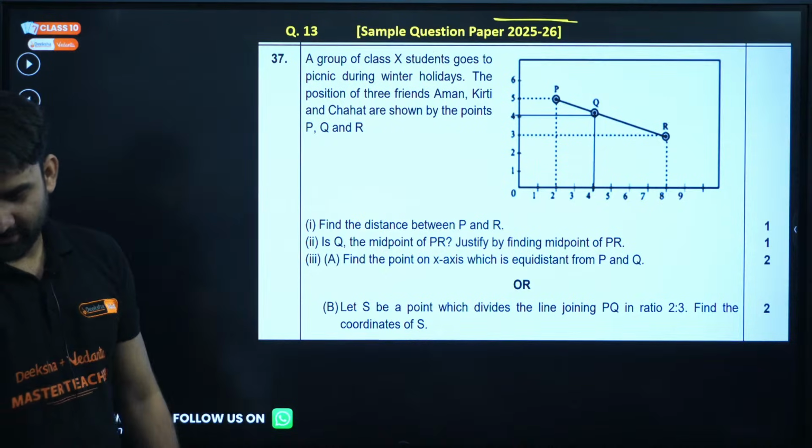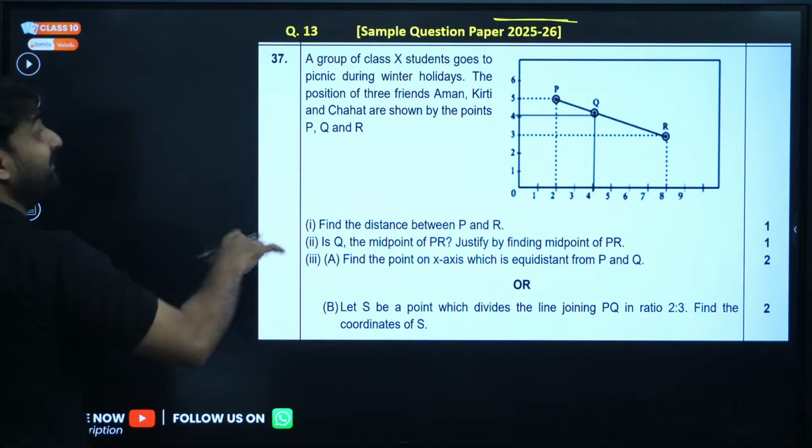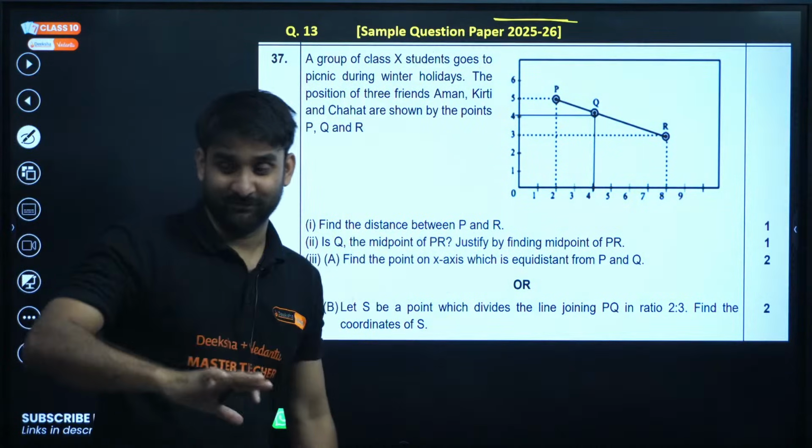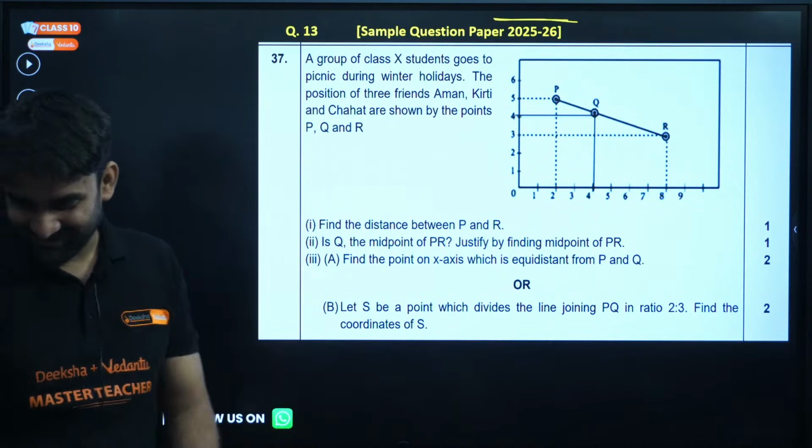Very good. Okay, so let's do. Aman, Kriti and Chahat, three friends, went for a picnic. And you love to go out with your friends, school trips and all. Wow, nostalgia. Come on.